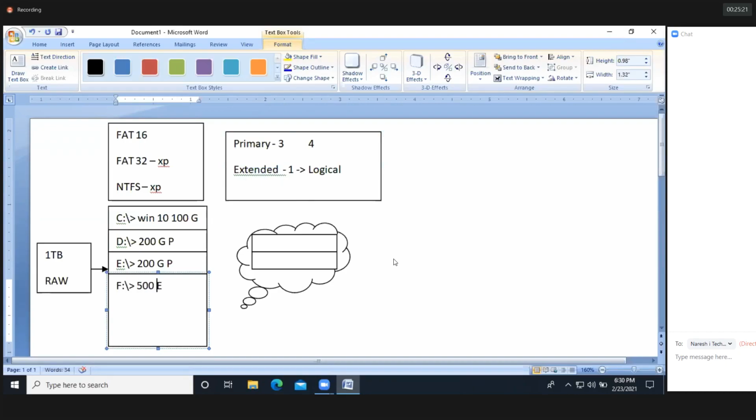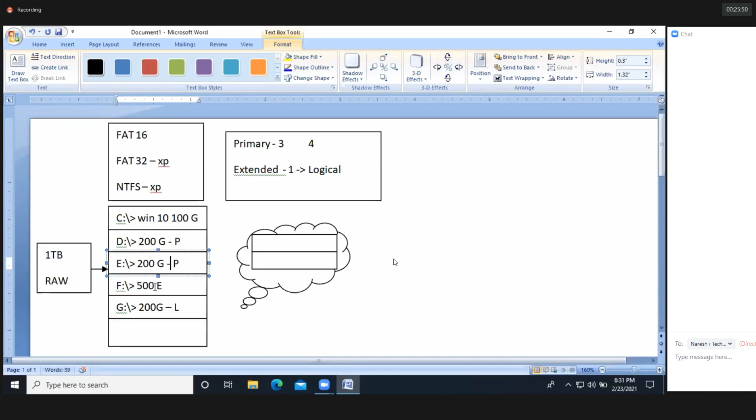With the help of this extended partition, you can create multiple logical drives. So for example, G. From the 500 GB, I am utilizing 200 GB. So 200 GB, this is a logical drive. I'll keep a hyphen, because I think you're going to get confused.